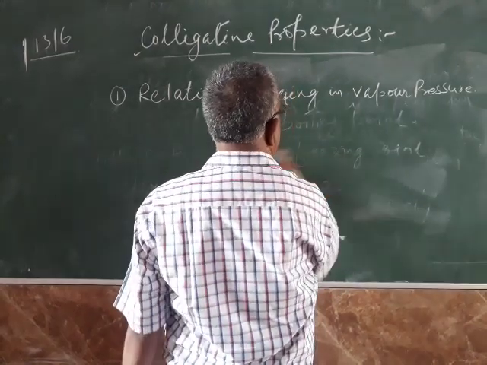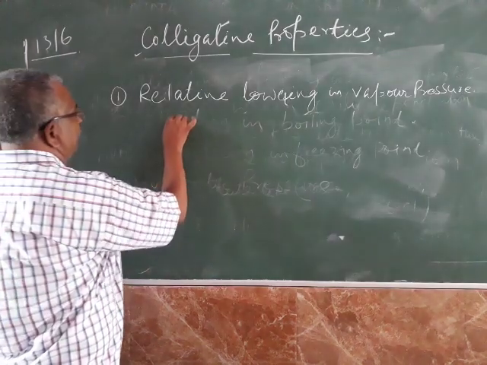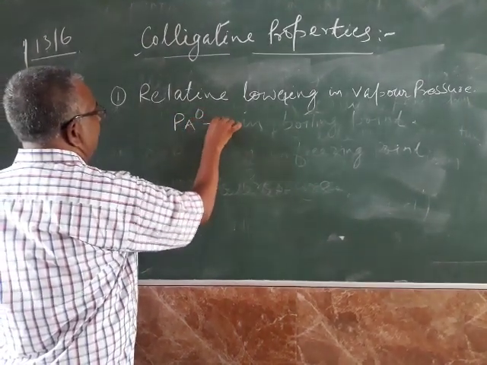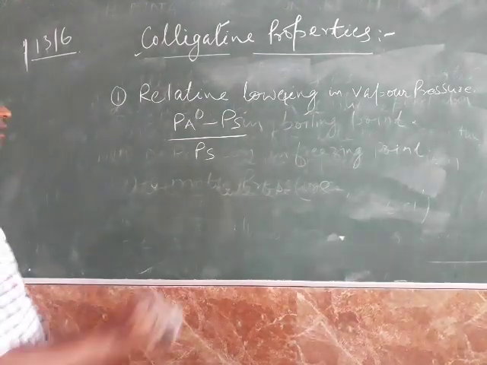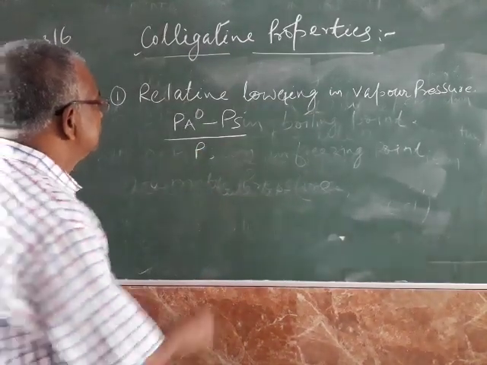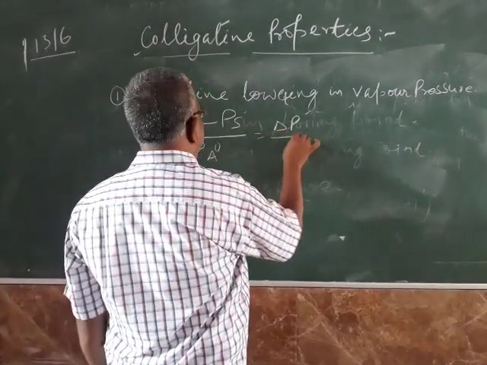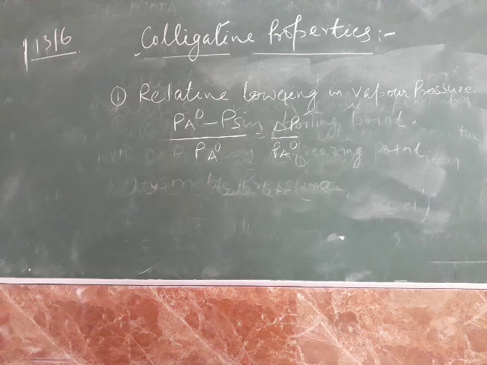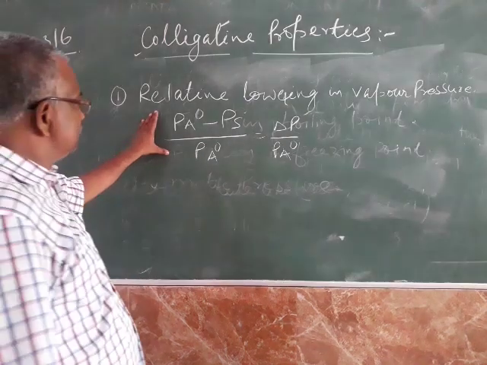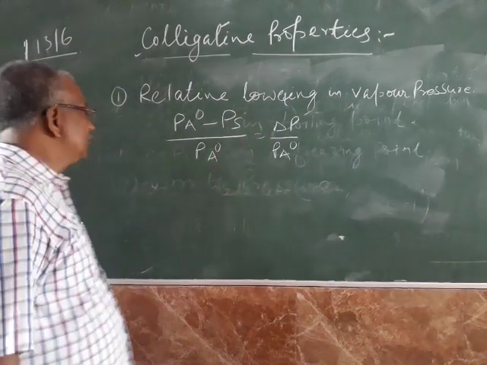Relative lowering in vapor pressure. It is the ratio of change in vapor pressure to the vapor pressure of pure solvent, that is, del P by Pa naught.